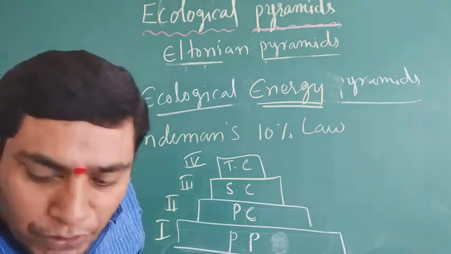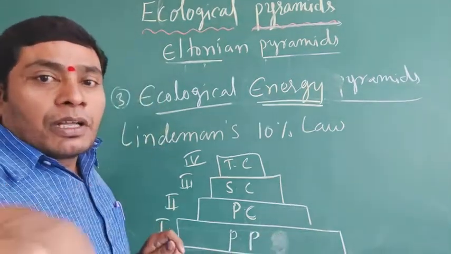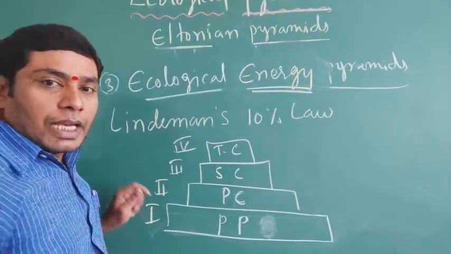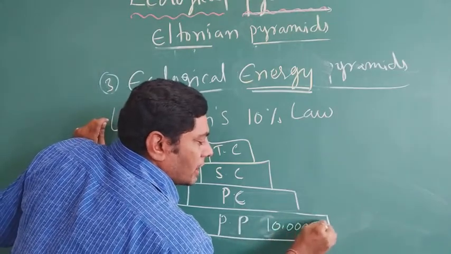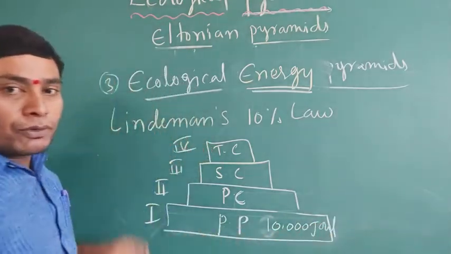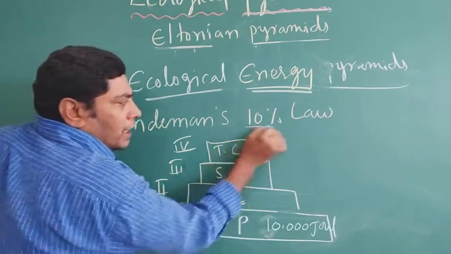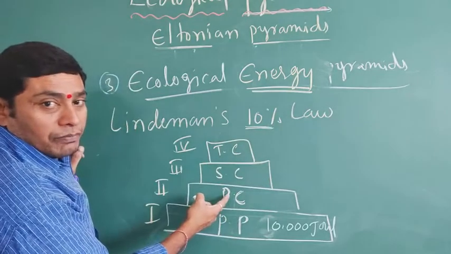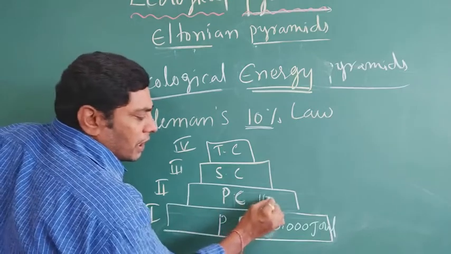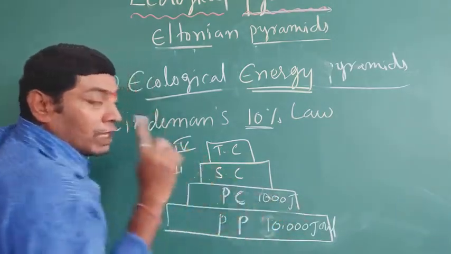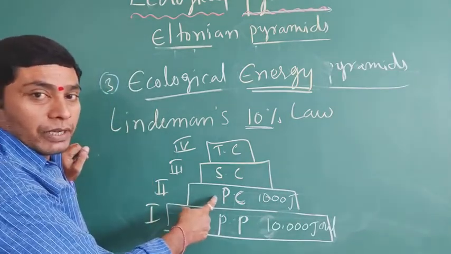For example, the first trophic level has 10,000 joules of energy, at the primary producers. Only 10% flows to the next trophic level, the primary consumers. Only 10% means near 1000 joules. Only 1000 joules of energy flows from the first trophic level to the second, for example purposes.